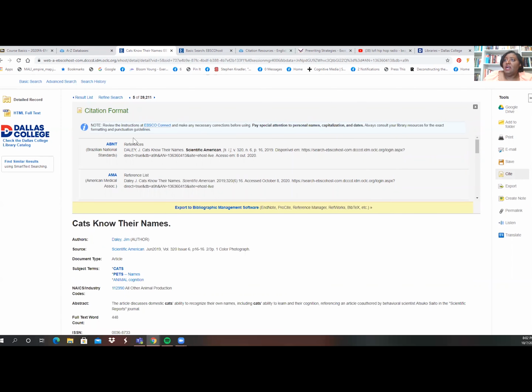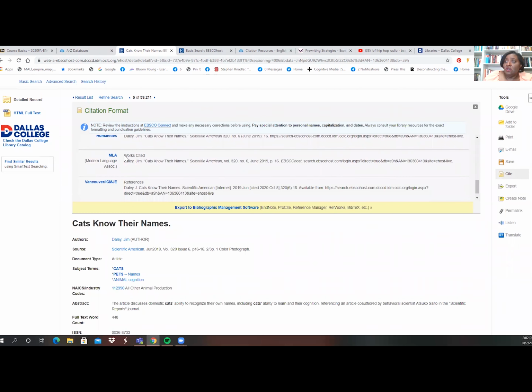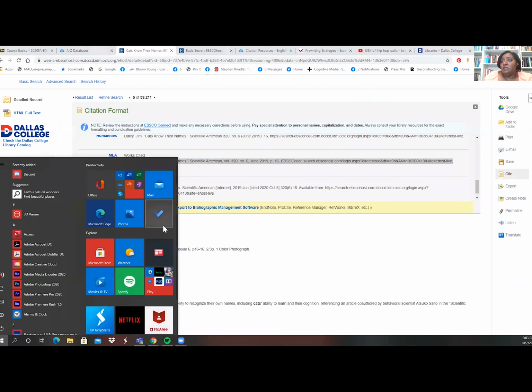Okay, so now it's giving me the citation format for this article in all the different citation styles. So I get to see what it looks like in all the styles, and the one we're using is MLA. So all I need to do is copy this, not just that part. I'm going to right click and copy. And then when I get ready to do my works cited page, I can paste it in there. Let me go ahead and walk through that for you. I'm going to open up Word.